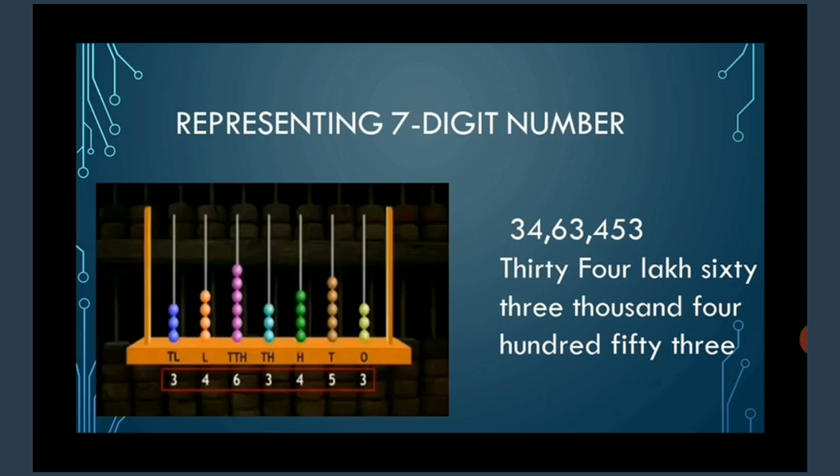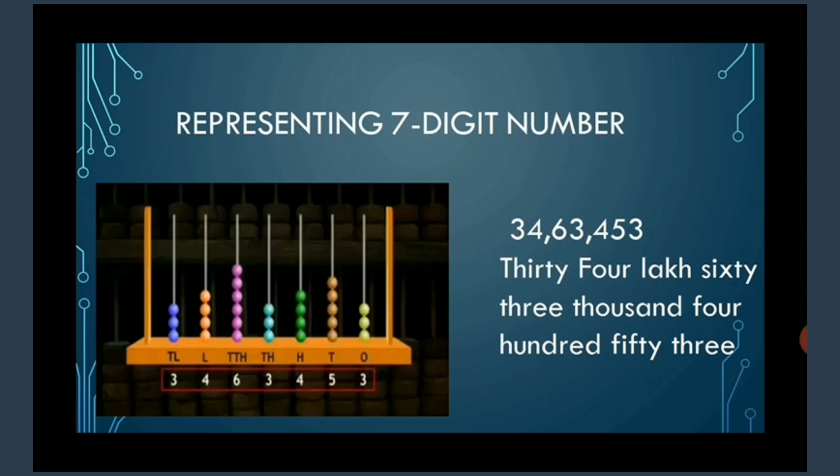Now read the digit in thousands place, put 3 beads and mark it as TH. Same way you can see 10,000s place, the number is 6, and put 6 beads on 10,000s place and mark it as TTH.